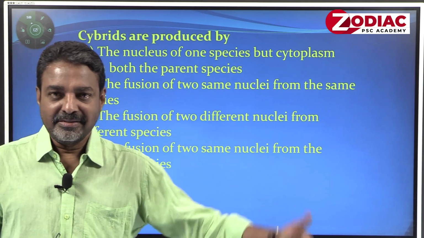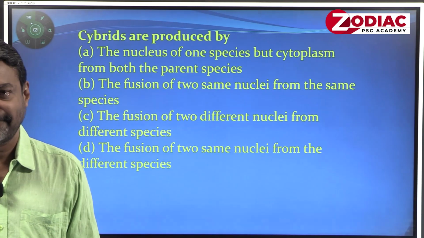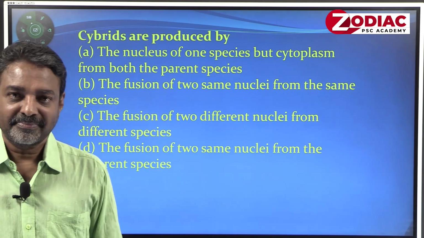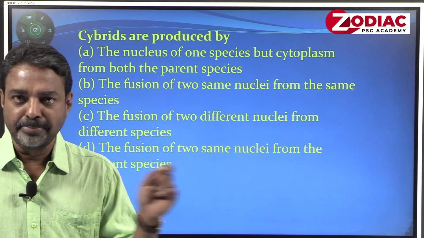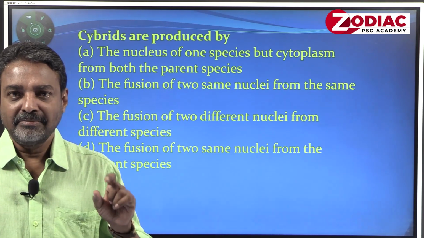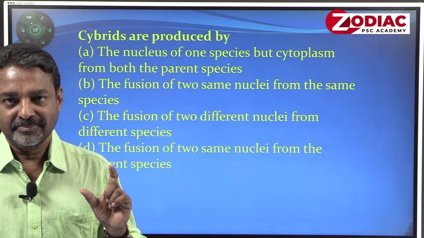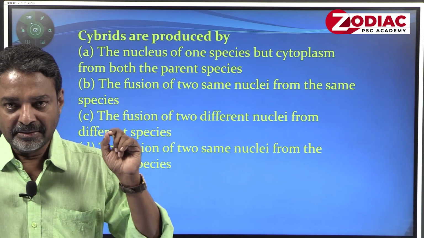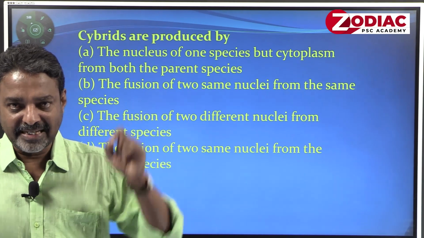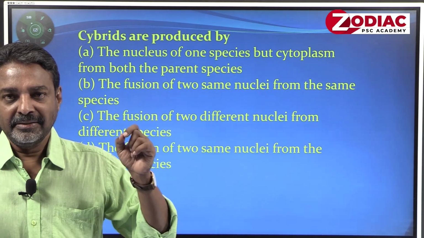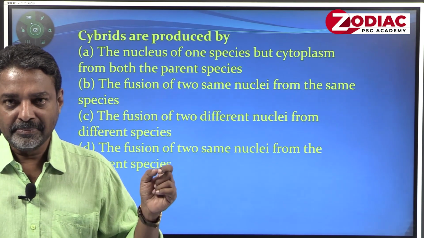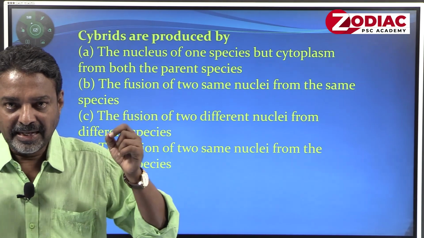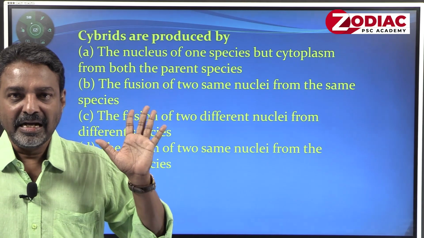Again, slightly in continuation, I place the question here. Cybrids are produced by, there is a clue in the question, cybrid. So, that means fusion between cytoplasm, but nucleus from a cell only, because every cell has got a nucleus, every cell has got cytoplasm. Here we are using the fusion between two cytoplasm of two cells, but you are taking nucleus from a single cell, other will be discarded. Okay, that is the question here.